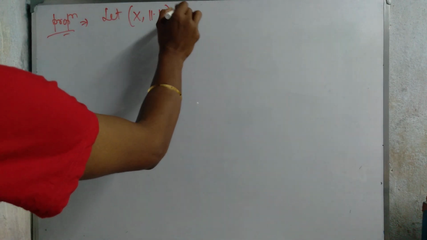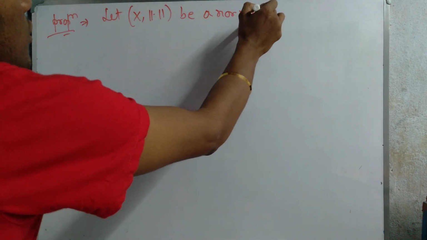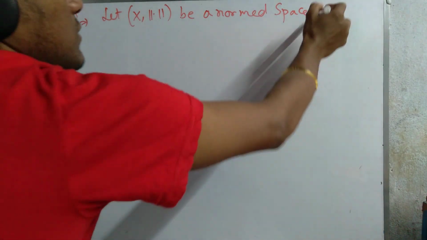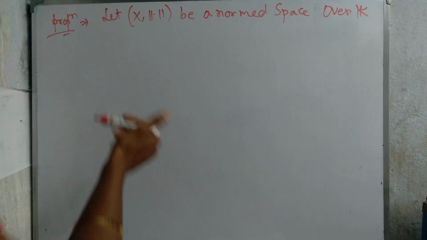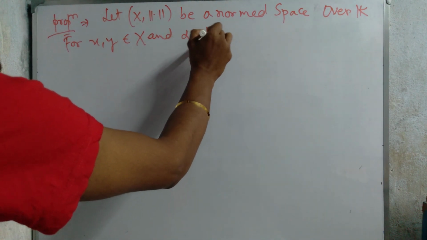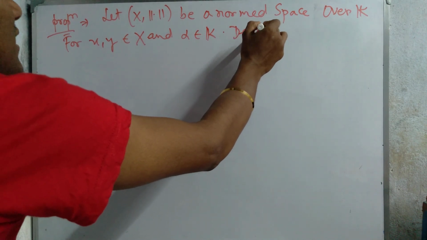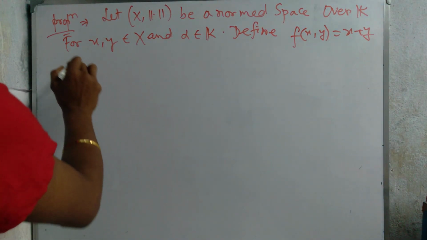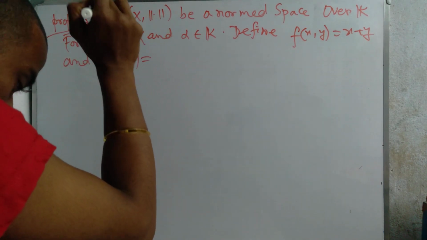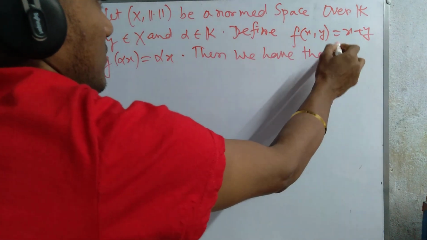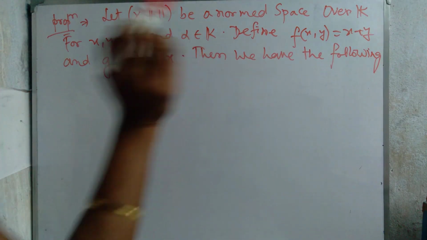Statement of this proposition: let X with norm be a normed space over K, some field K. For x, y belonging to X and alpha belonging to K, define f of (x, y) equal to x plus y, and g of (alpha, x) equal to alpha x. Then we have the following.